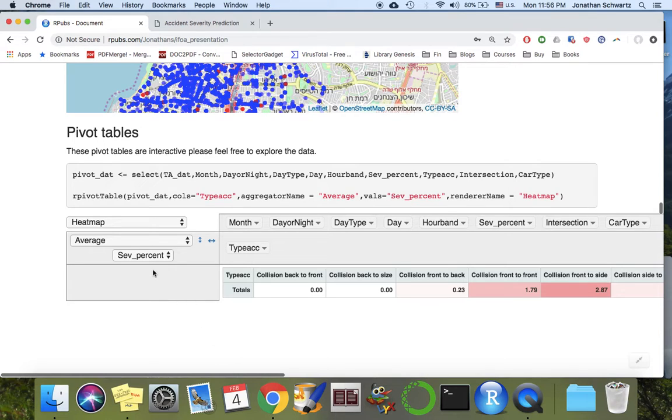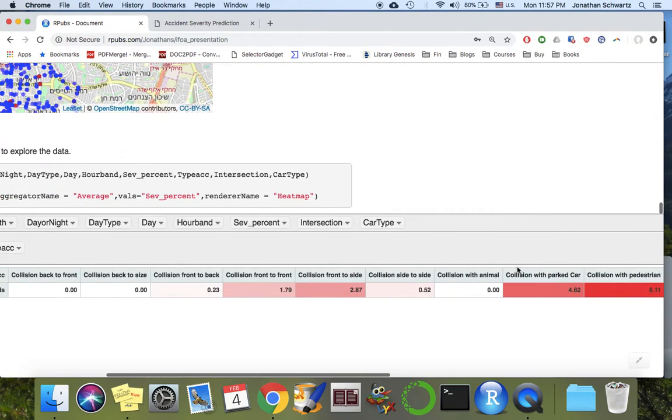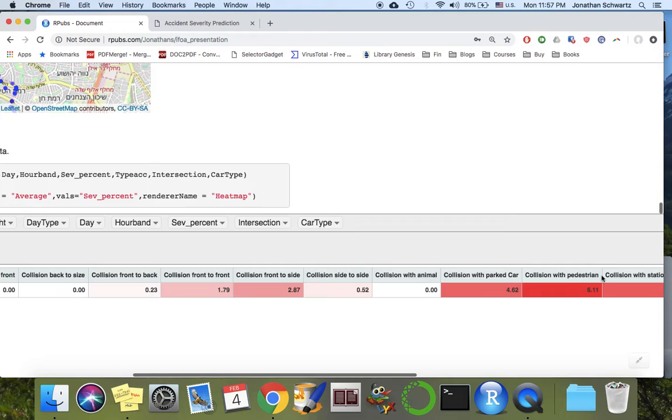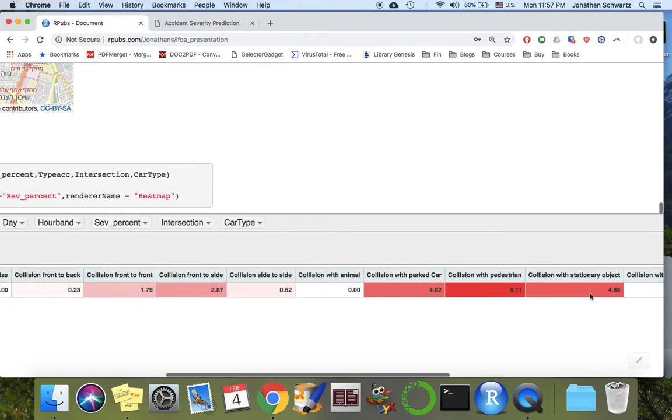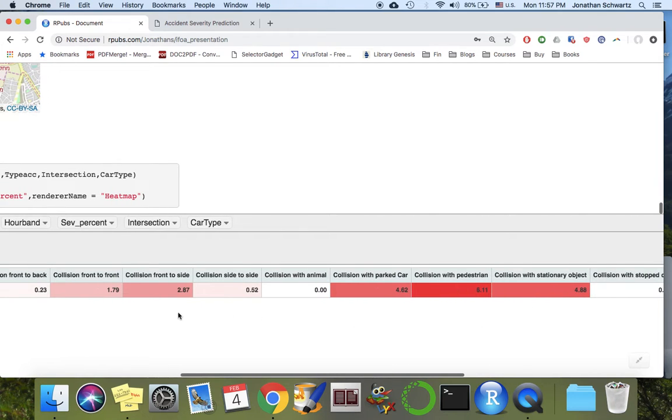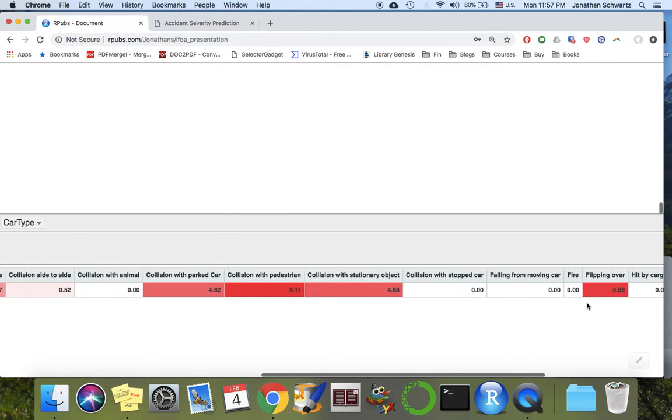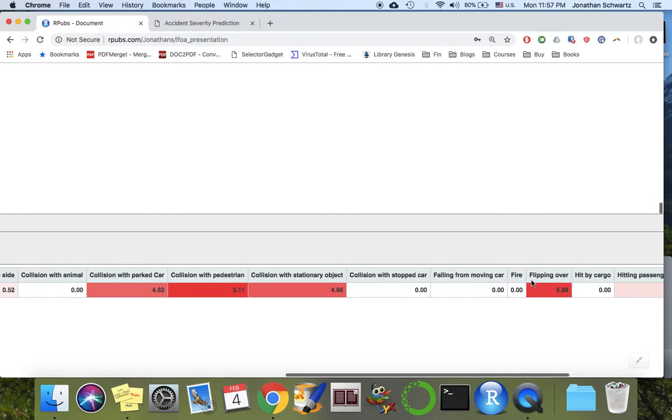So we're looking at the severity percent, so how many harsh accidents out of light accidents we have, according to all kinds of variables. So we have the accident type: collision back to front, collision front to back, collision front to front. And we can see that, for example, collision with pedestrian has the highest probability of a harsh accident, or with stationary object. What we're missing here is the exposures of how many accidents we have in each group, which we can add separately, but we can't put it in the same pivot table.